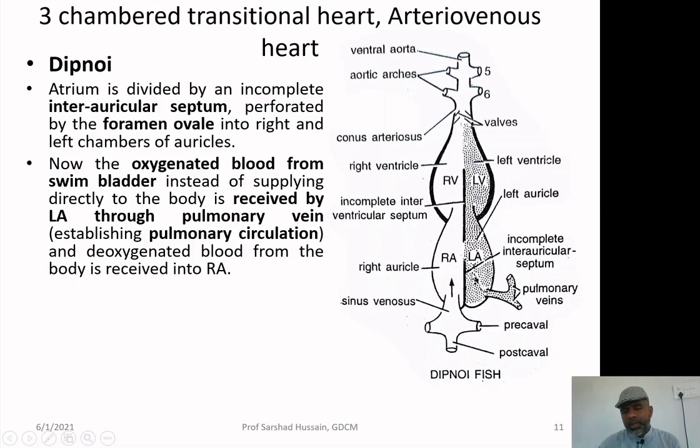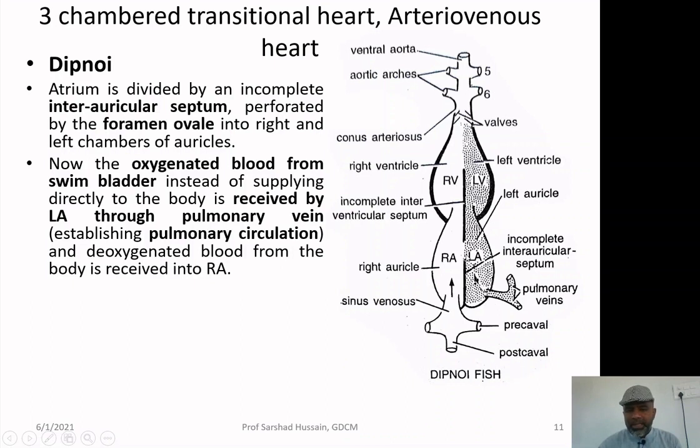So, you can see here the oxygenated blood is received through pulmonary veins into the left auricle, whereas the deoxygenated blood from the body is received in the right auricular part. So, there is a separation now. Okay. So, it is said that the deoxygenated blood from the body is received through the right auricle.